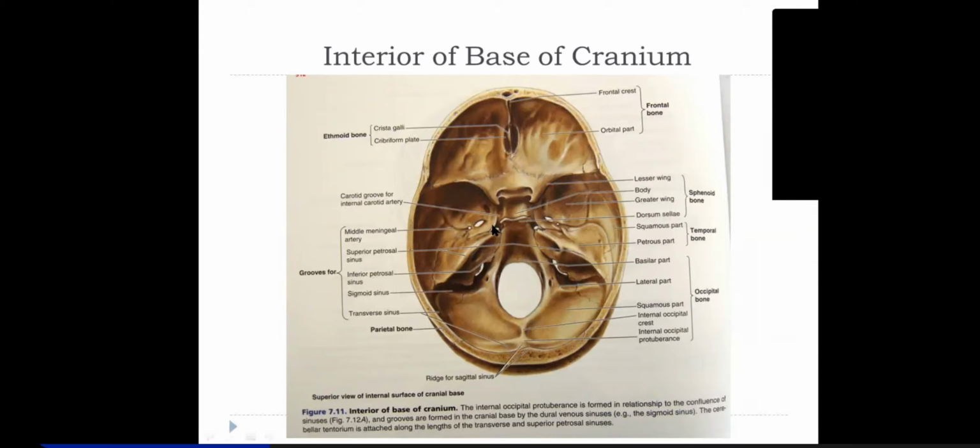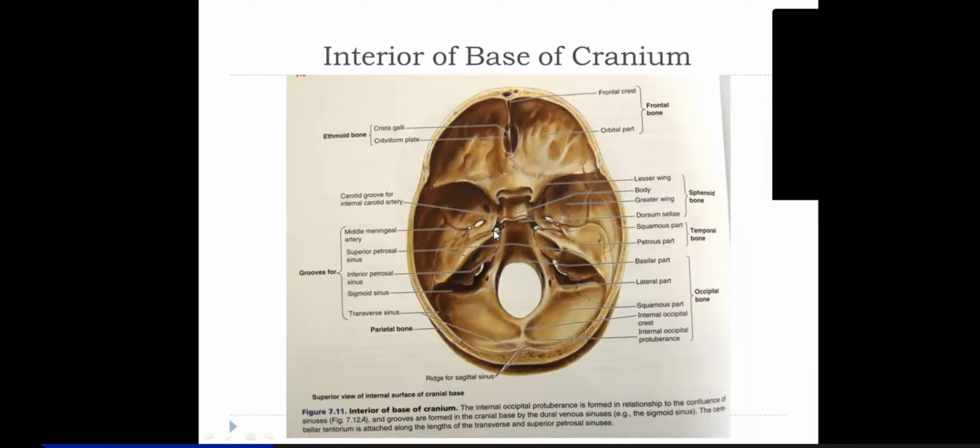So this greater petrosal nerve, when it meets the deep petrosal nerve, together the two join, and then they enter a canal on the anterior surface of the foramen lacerum, and that canal opens anteriorly into the pterygopalatine fossa, and that canal on the anterior surface of the foramen lacerum is called pterygoid canal.